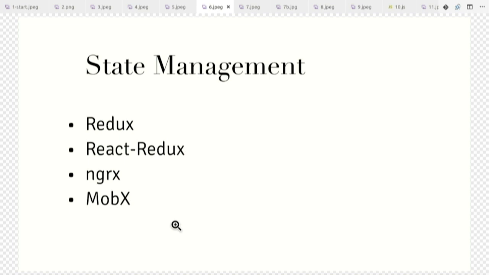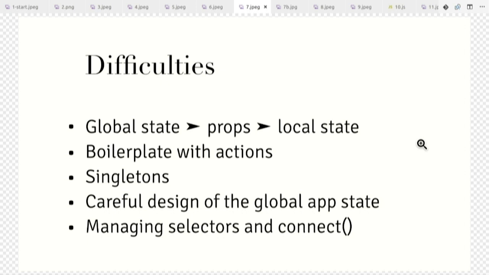Okay, so what about state management? Once you start using something like Redux, it's nice, it's functional, and you build the next state object, but you get into some difficulties. Some of them are such as, you have 3 different types of state. One of them is the global app state in the store. The other one, you convert map state to props, and then you get the props, and then you get local state in the component. And what if you decide, I want to get local state from a component and push it up to the store? Then you need to do some shuffling around. It's kind of tricky how to do this.